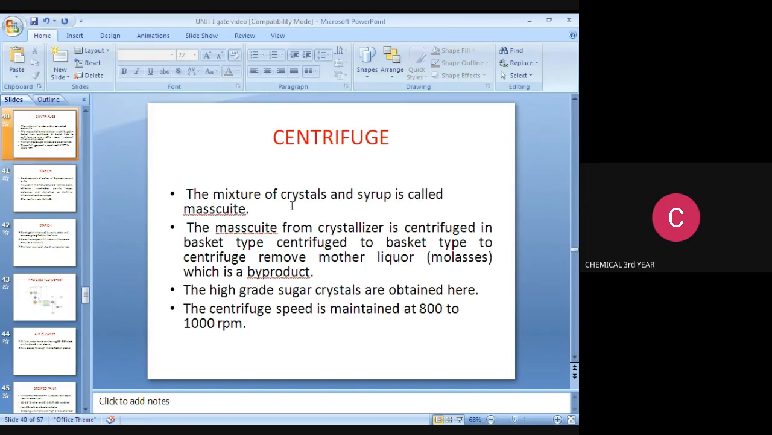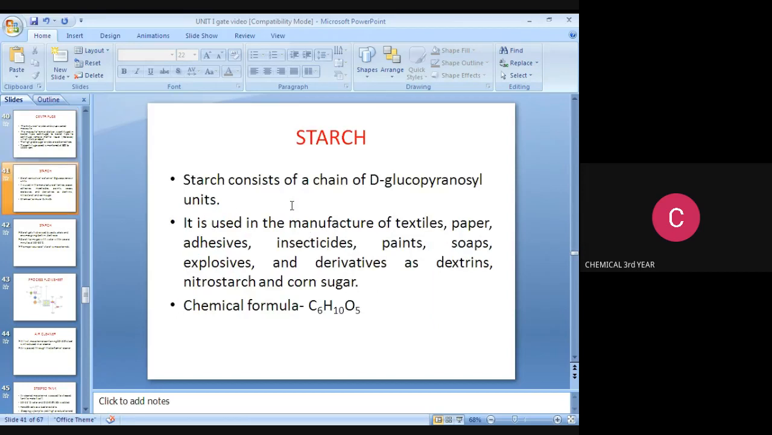The massecuite from the crystallizer is centrifuged in a basket type centrifuge to remove the mother liquor, molasses, which is a byproduct. The high grade sugar crystals are obtained here. The centrifuge speed is maintained at 800 to 1000 rpm. Starch.